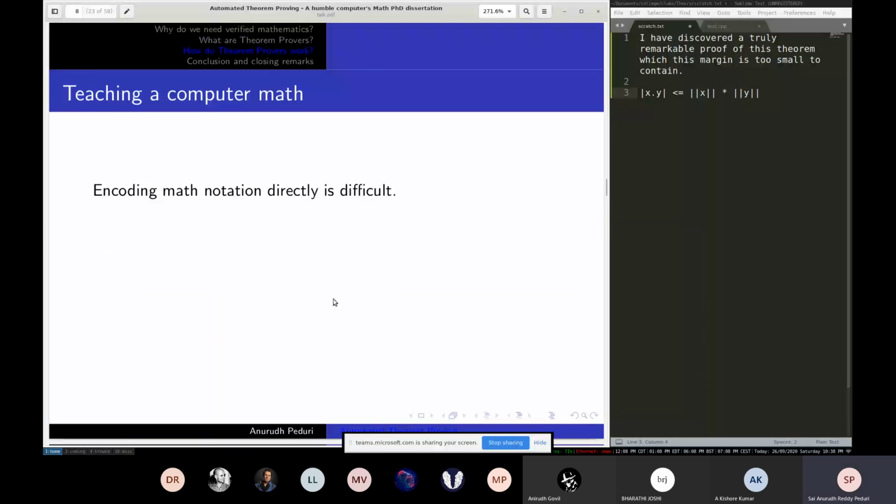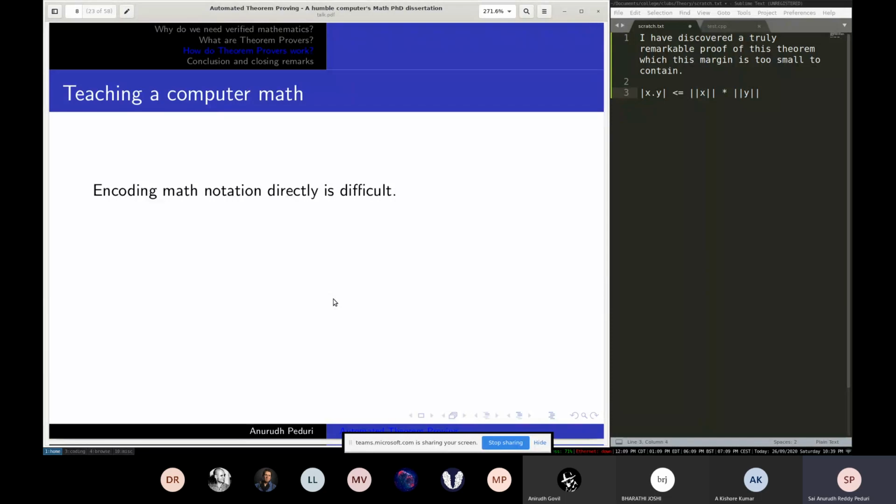So yeah, now coming to the part where we look at how these things work. We've seen a few examples of how these theorems look, what syntax or notation these provers follow. But how do we build a theorem prover? Or how are these created?